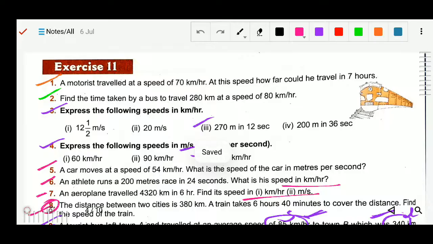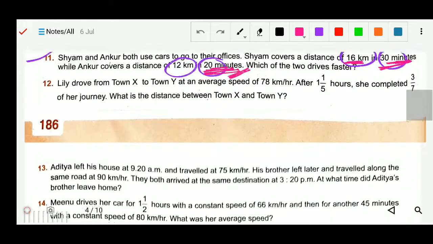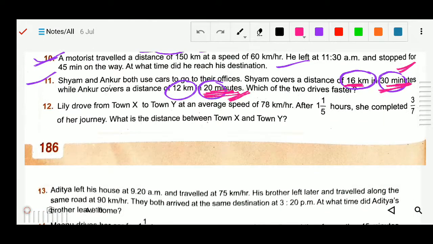Then after that you can find the speed, because distance is given and time is given, and then you can compare who drives faster.